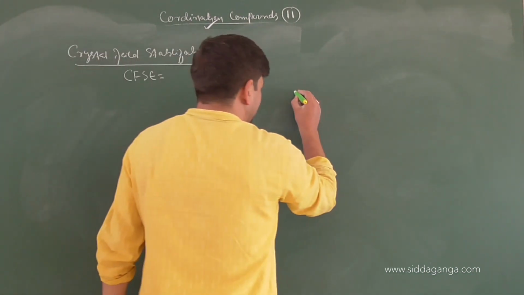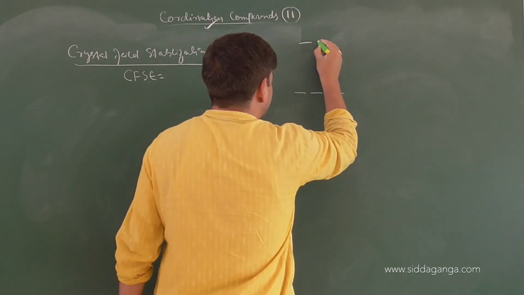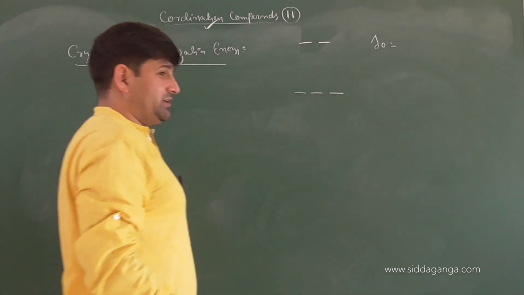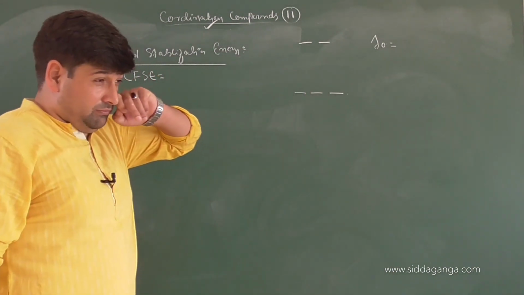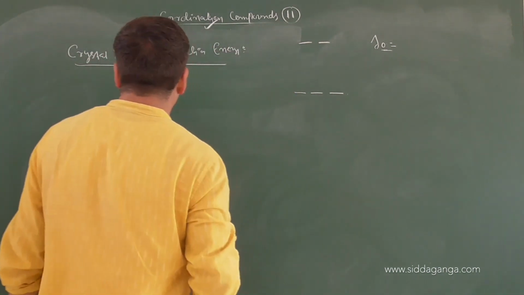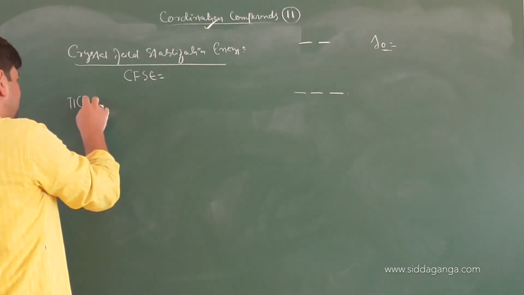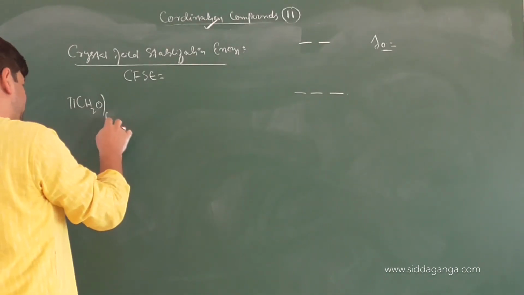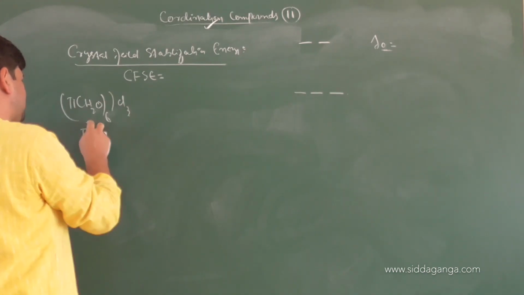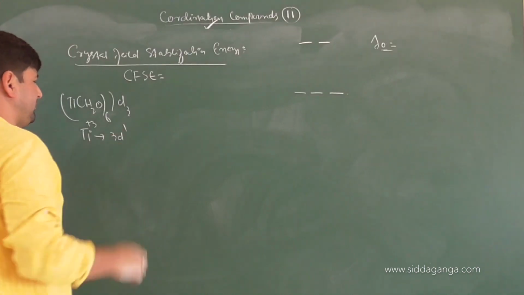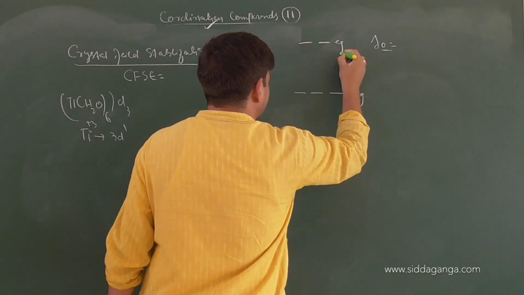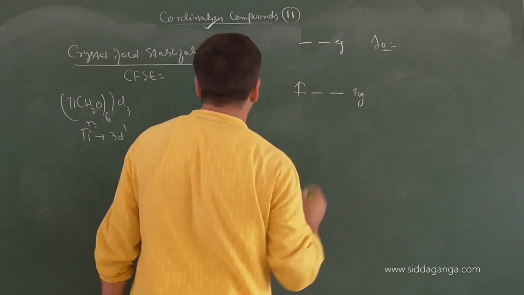I will directly draw the t2g set and the eg set. Keep in mind, this is octahedral field, so crystal field splitting energy, or delta zero, in octahedral field. If I have a complex like [Ti(H2O)6]Cl3, we checked a while earlier, titanium is in +3 oxidation state, so the electronic configuration will be 3d1. This is the t2g set and this is the eg set. That electron will easily go in the t2g set.